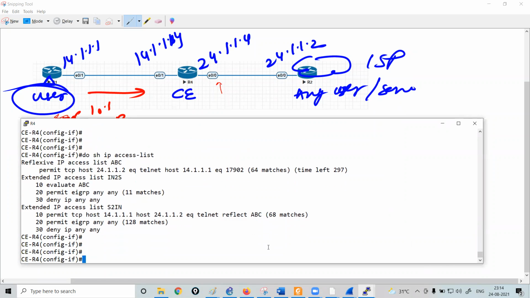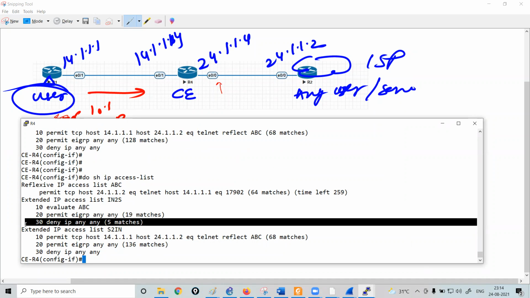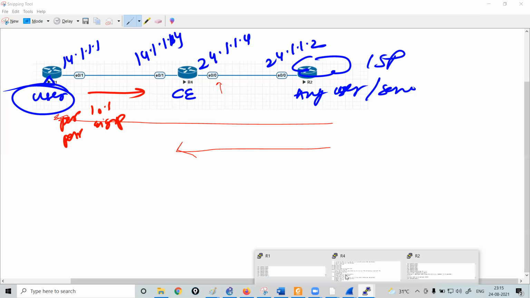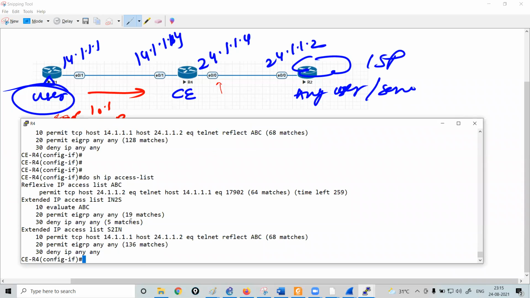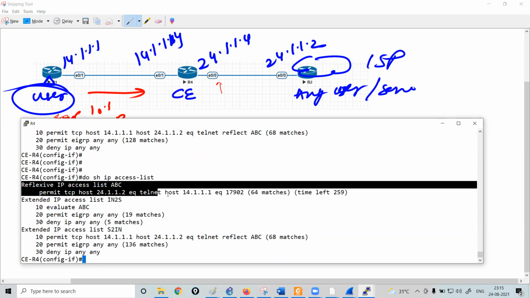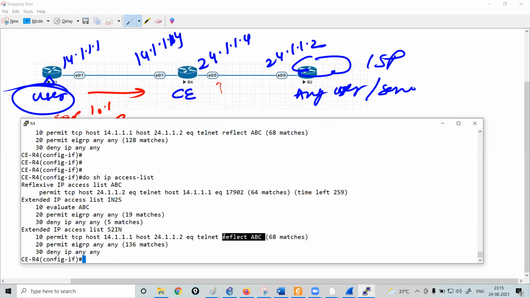Now if I run this command, it says 5 packets have been matched. That means only the packets defined in the reflexive ACL will be allowed from insecure zone to secure zone. And how do you define the reflexive ACL? With the keyword reflect. Is it clear? That's all about the reflexive ACLs on the routers.